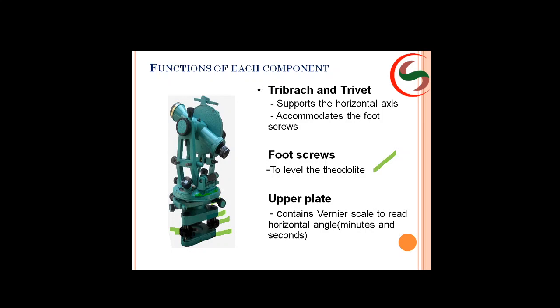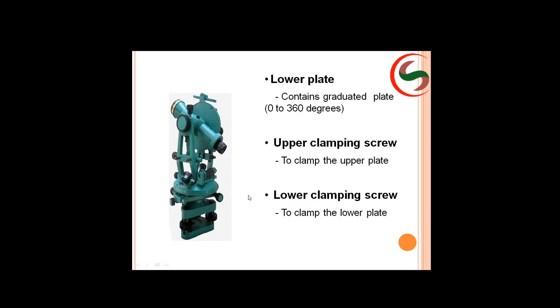So coming to the upper plate, it contains a vernier scale to read the horizontal angles. As I said, the vernier scale will have a least count in seconds, 20 seconds. Next, lower plate. As I said, it contains a graduated plate from 0 to 360 degrees. Next, there is an upper clamping screw and a lower clamping screw.